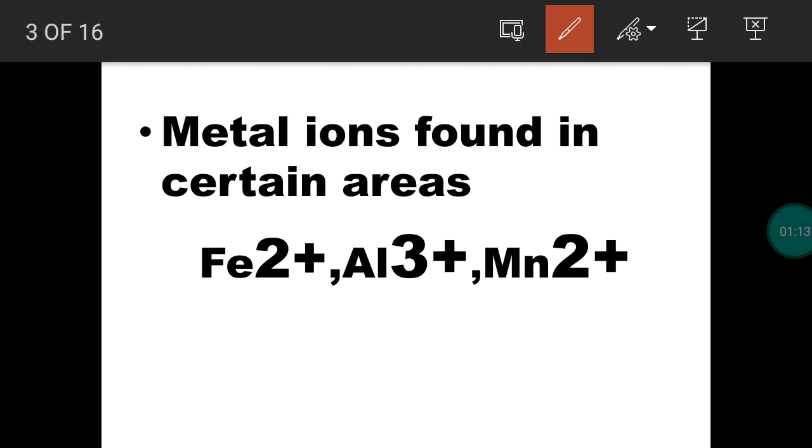Along with calcium 2+ and magnesium 2+, some other metal ions will be present in certain areas. When you take water from different places, in certain places along with the common calcium 2+ and magnesium 2+ ions, we will have Fe2+, Al3+ as well as Mn2+ ions. So ferrous, aluminum as well as manganese ions will be present.